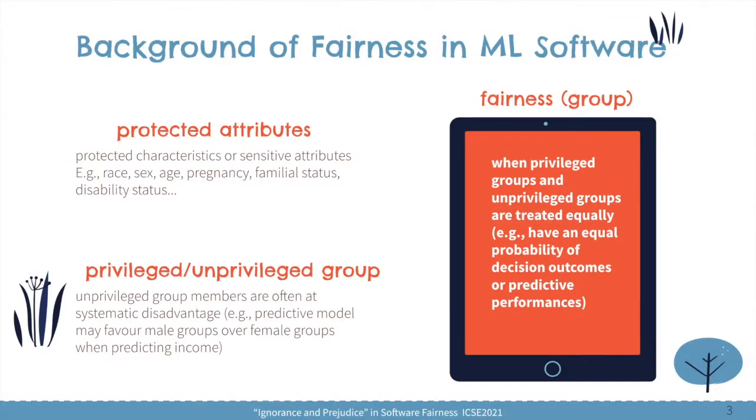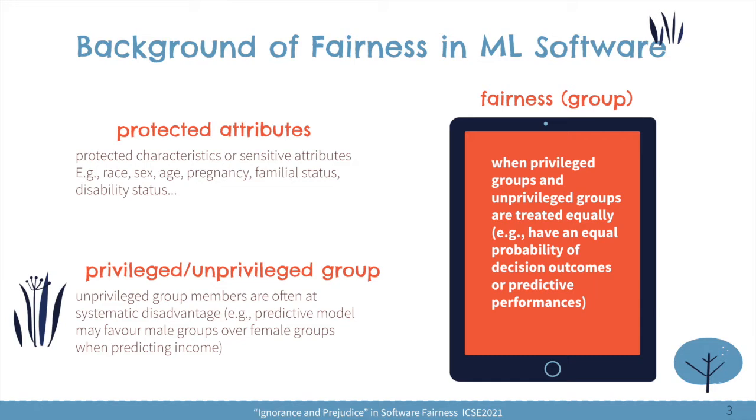Let's look at some background on fairness in machine learning software. There is this concept called protected attributes, which means the features of the people that we may have prejudice towards, such as people with different races, genders, ages, and so on. Based on this, the data could be classified into privileged and unprivileged groups, where the unprivileged group members are often at a disadvantage. For example, when we try to predict income, the male group is often the privileged group, but the female group is often the unprivileged group.